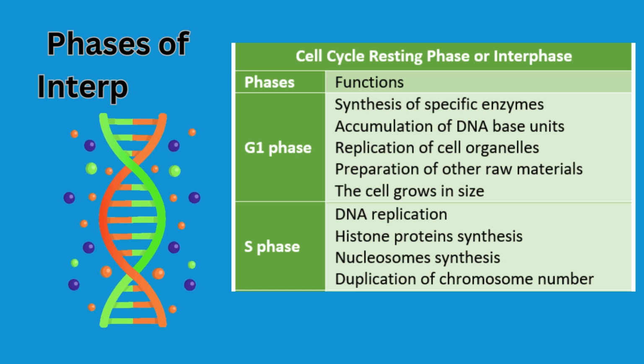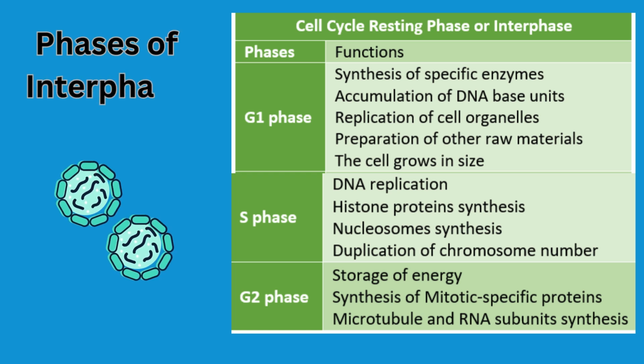S phase is the synthesis phase of DNA. The cell replicates its entire genetic material to form its two copies. That is why each chromosome has two chromatids during cell division, one for each of the daughter cells. These chromatids are attached with one centromere and are called sister chromatids.